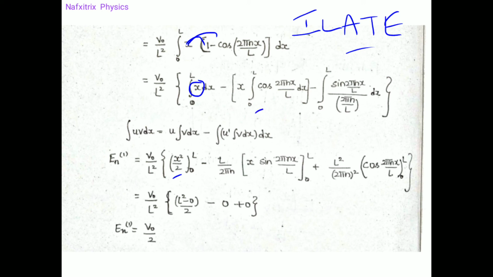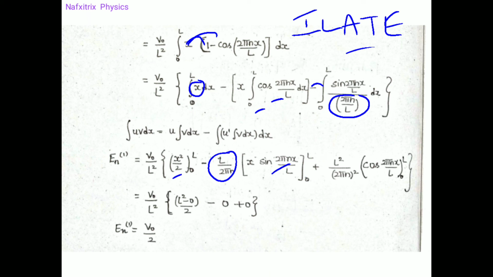And next here, after integration we would get x sine ax by a. And here, another integration: integration of sine ax is nothing but minus cos ax by a. So minus into minus would become plus here. We need to keep an eye on plus or minus signs also while calculating, so it's very important.